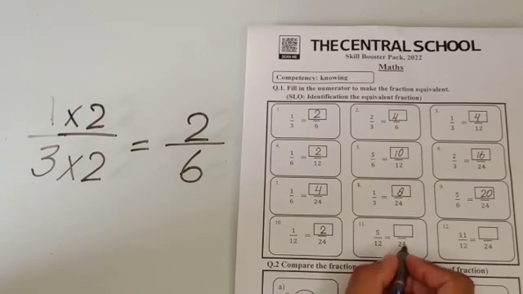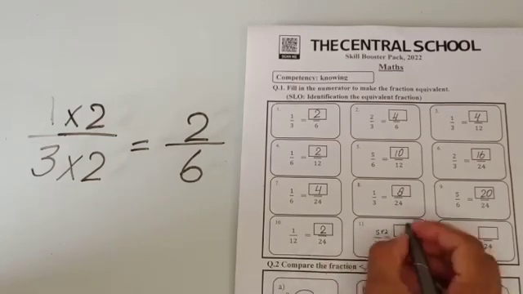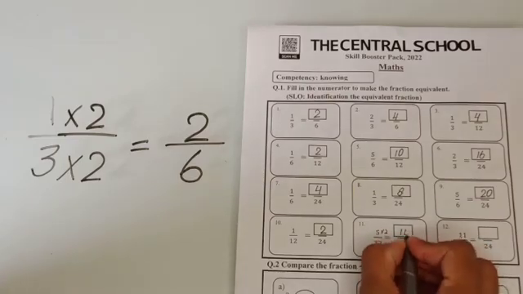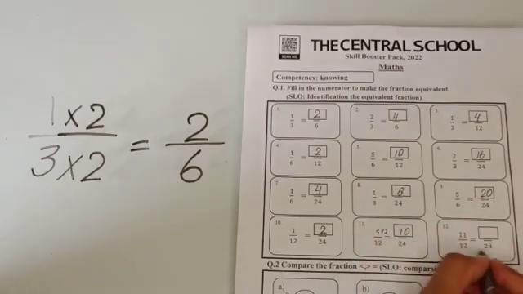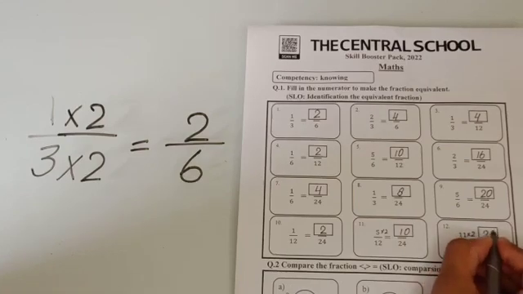12 2s are 24. So we have to multiply 5 by 2. 5 2s are 10. 12 2s are 24. So we have to multiply 11 by 2. 11 2s are 22.